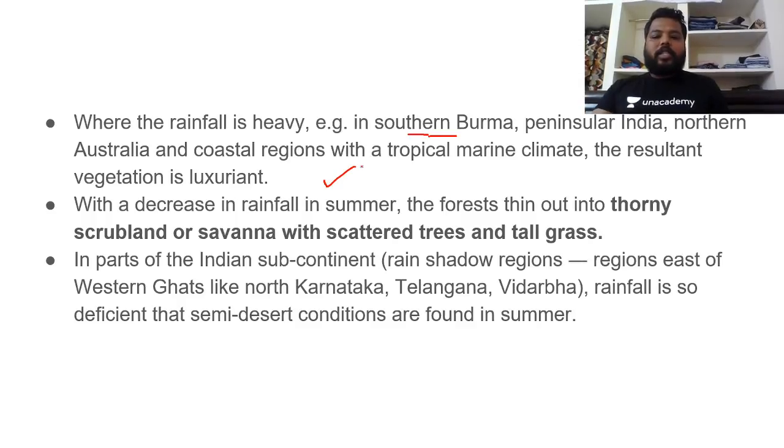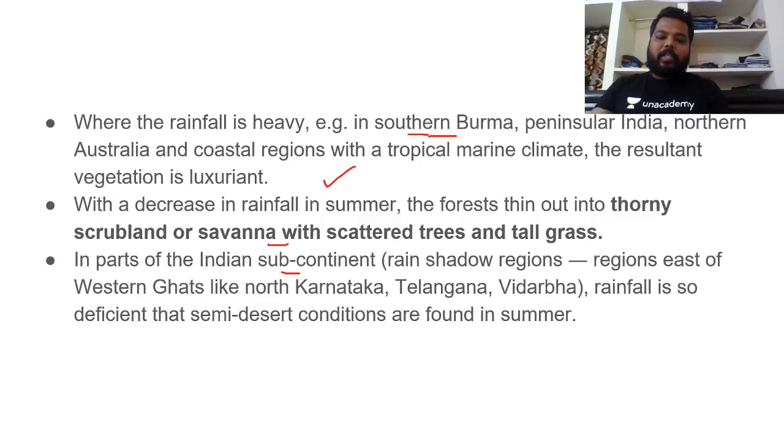So in these margins where the precipitation is a bit high, we would be finding luxuriant vegetation. And during the summer seasons we would have a decrease in rainfall, and the same vegetation converts into a grassland or a small thorny shrubland-like structure.